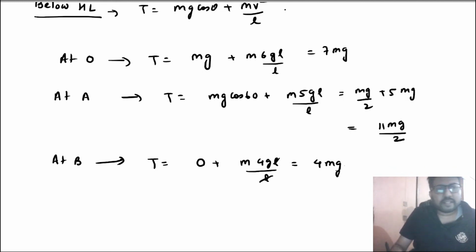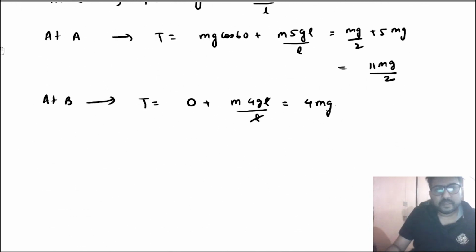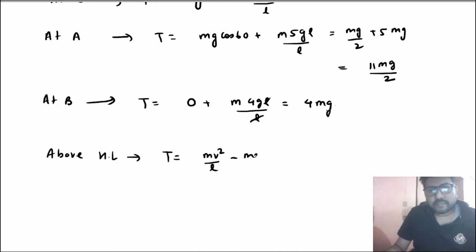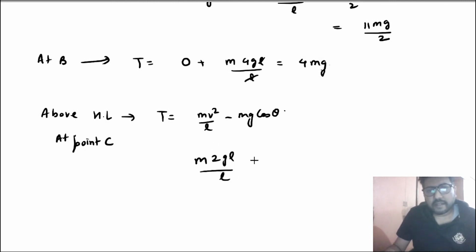Similarly, if you want to find the tension at point C, now point C is above the horizontal line. So you know that above the horizontal line, tension is given by mv square by L minus mg cos theta. At point C, we need to find the tension. So at point C, the velocity squared is 2gL, divided by L, minus mg cos 0, because at the highest point theta will be 0. So from this you will get the tension is equal to mg.